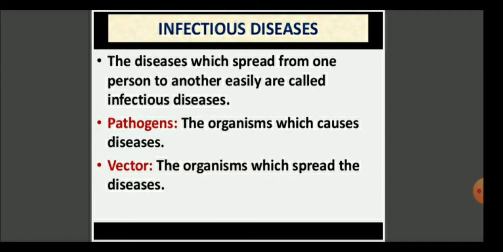The small organisms, we can say the microorganisms which cause the disease, are called the pathogens, and the organisms which spread the disease are called the vectors, meaning the housefly and the mosquitoes are the vectors, and the viruses, bacteria, fungi, protozoans, all are the pathogens.